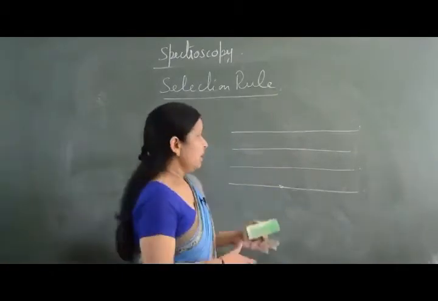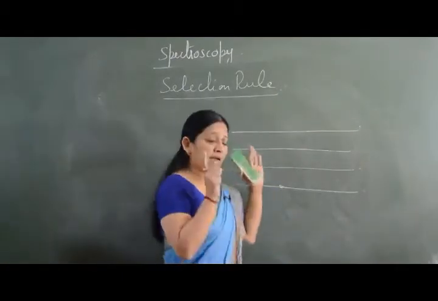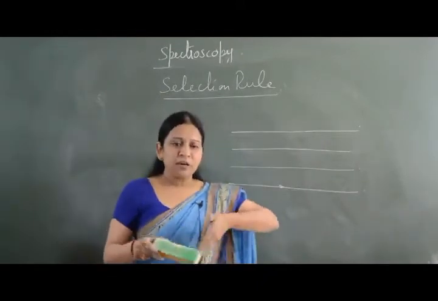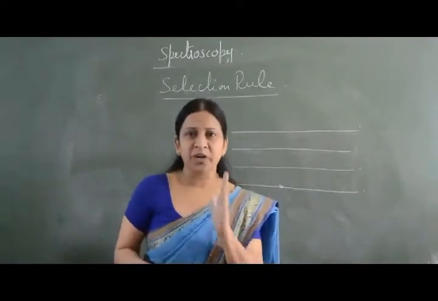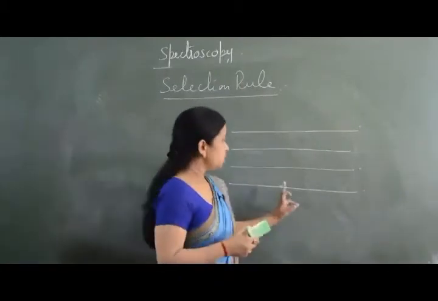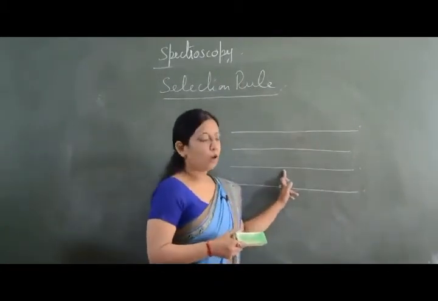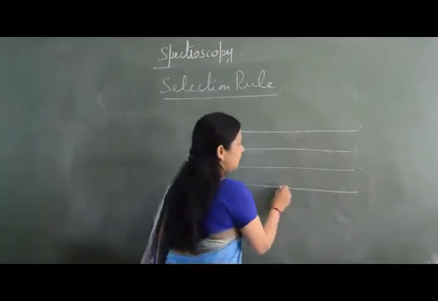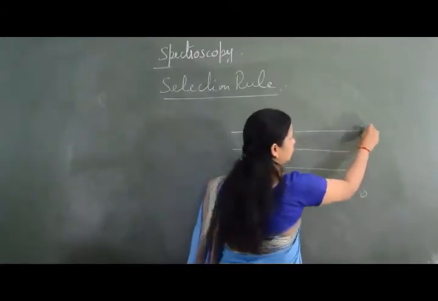By selection rule we mean that the electronic transitions are restricted. We are going to restrict the transitions. That means the movement is possible from here to here, or suppose this is 0, 1, 2, 3.